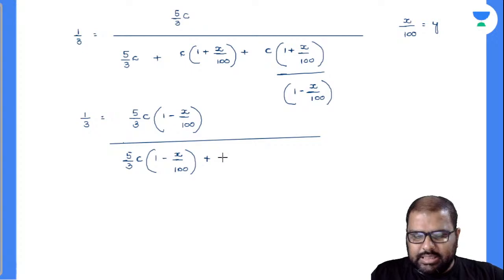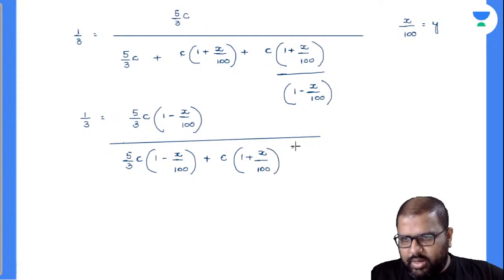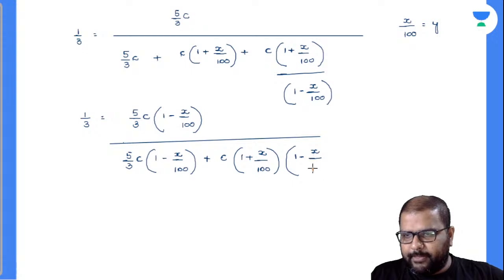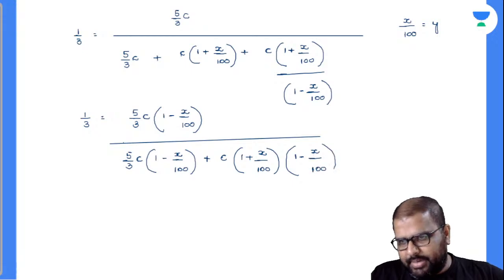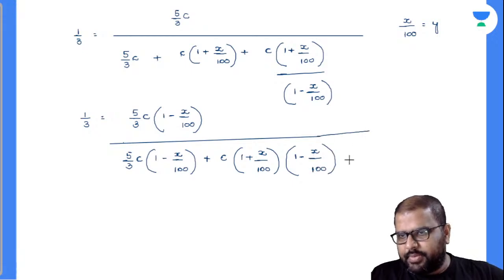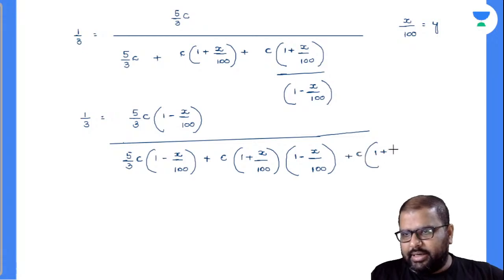What will be this? C into 1 plus x by 100, into 1 minus x by 100, right, plus C into 1 by x by 100. I hope you got my point there, right?